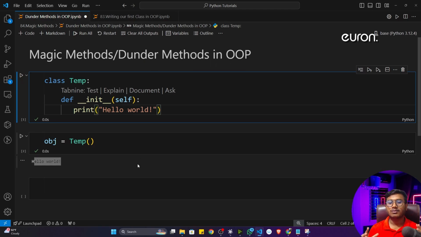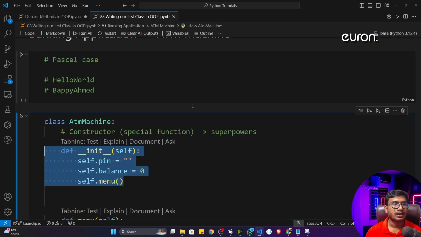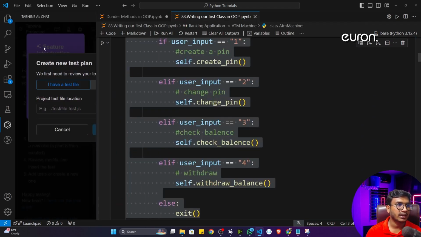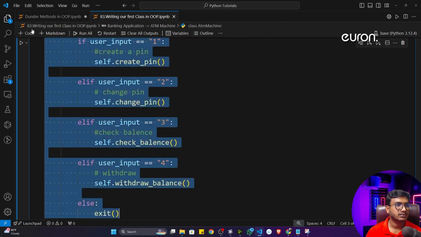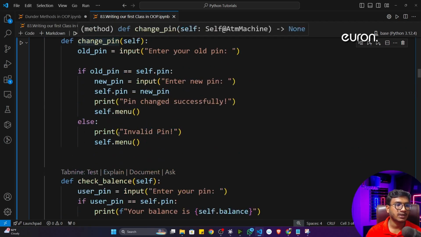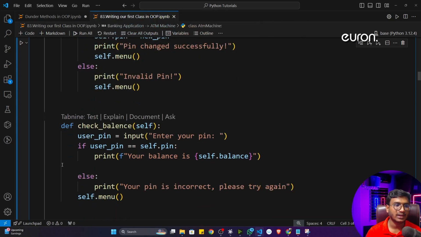Because whenever you develop software, you will be giving control to the user. Here, this is my ATM machine, so just consider this menu, then create pin, then change pin. These are like buttons.